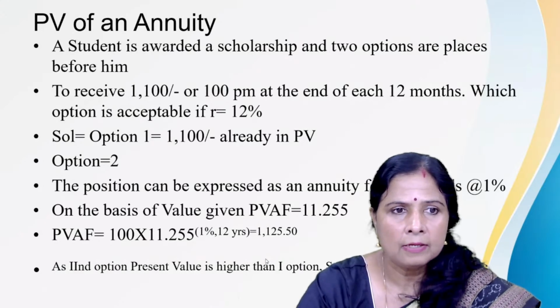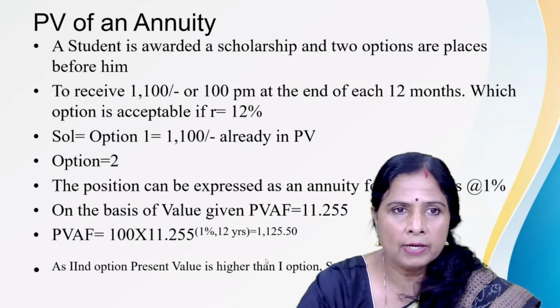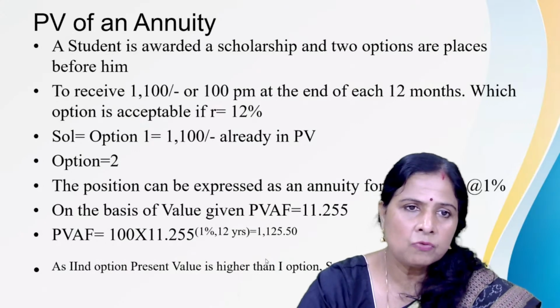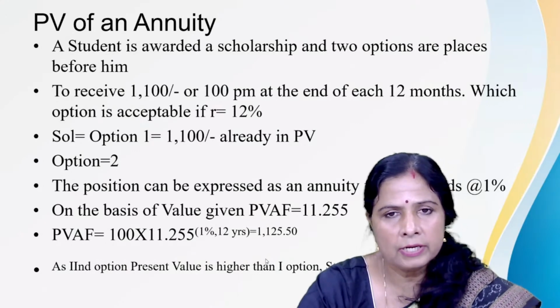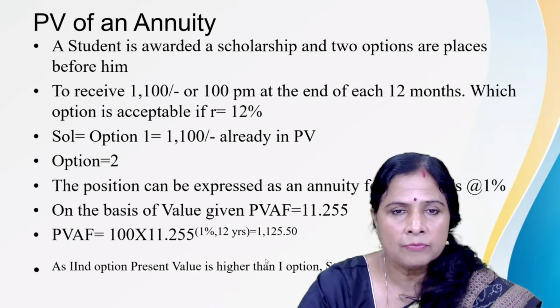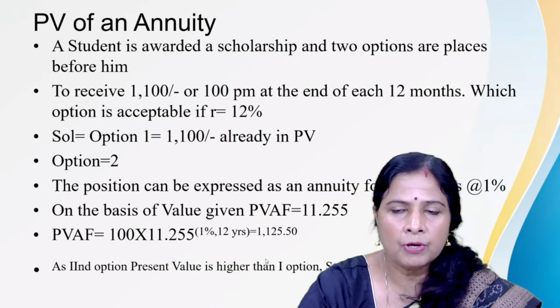So that time we have to apply the present value of annuity. If we go to give the solution to that problem, then in option 1, 1100 is already in the present value. Now the option is given, either you accept 1100 or you accept 100 every month. So 1100 is already in the present value. Now the second step is to calculate the present value of 100 rupees every month for 12 months.